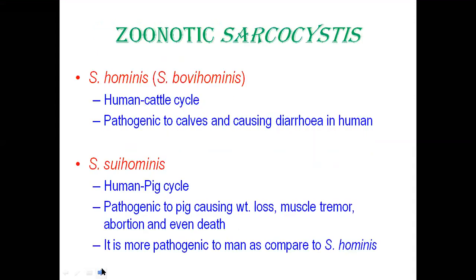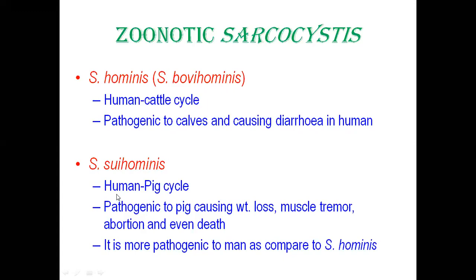Then the zoonotic sarcocystis are Sarcocystis hominis, or in other words, we can call it Sarcocystis bovihominis. Hominis means human being, bovi means intermediate host. This human-cattle cycle is pathogenic to calf, and it also causes a pathogenic effect in human beings, such as diarrhea. Sarcocystis suihominis: hominis is the definitive host, sui means swine, that is the intermediate host.